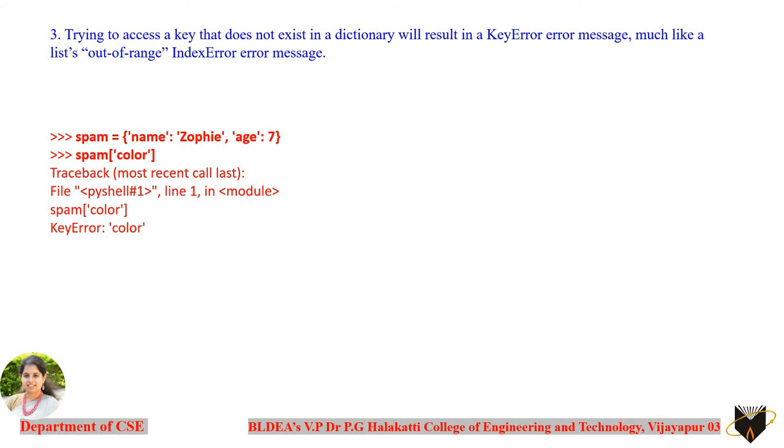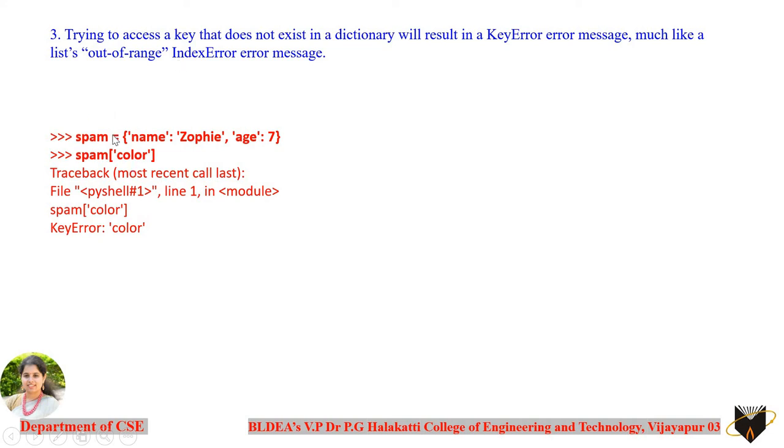The third difference between the dictionary and the list is that trying to access a key that doesn't exist in the dictionary will result in a KeyError message, much like a list's out of range IndexError message. What I mean to say is that the error message displayed when you try to access an element which is not present in the data structure is different for lists and dictionaries. In the case of a list, if you try to access an element which doesn't exist, you will get the out of range IndexError message.